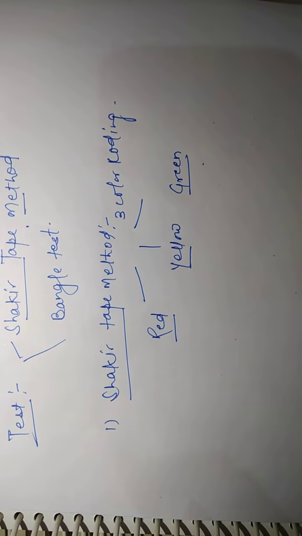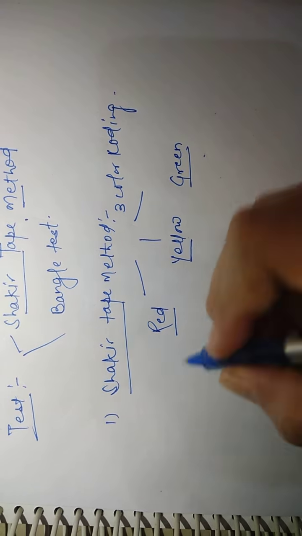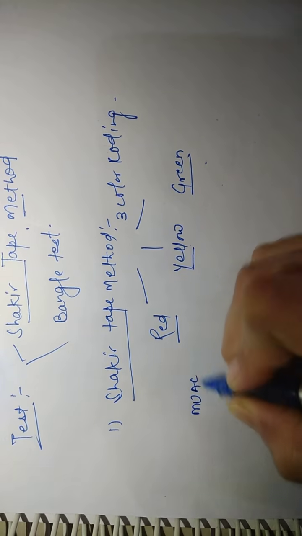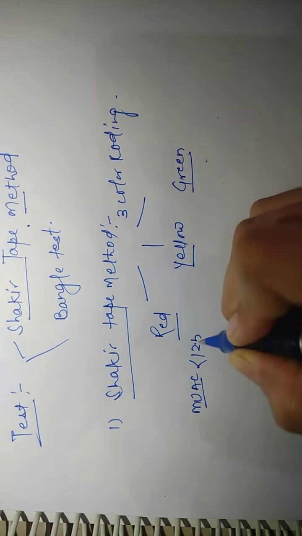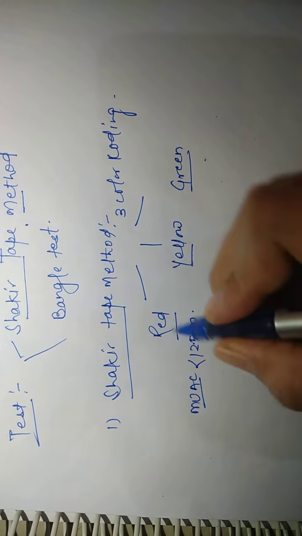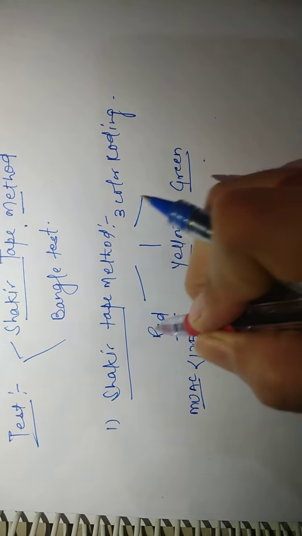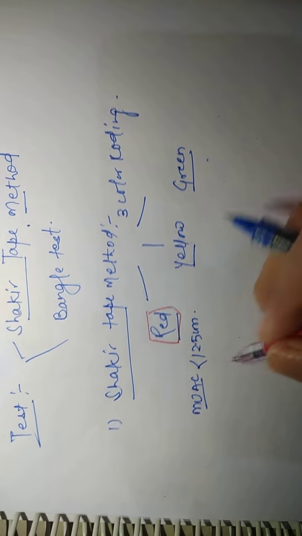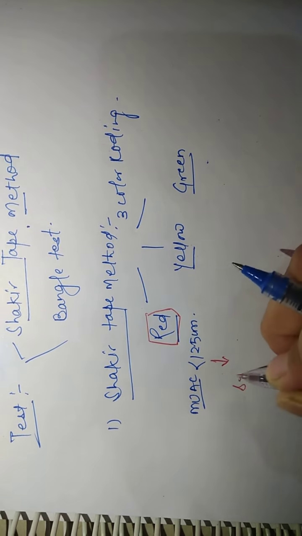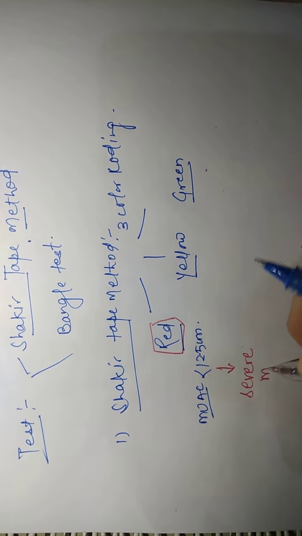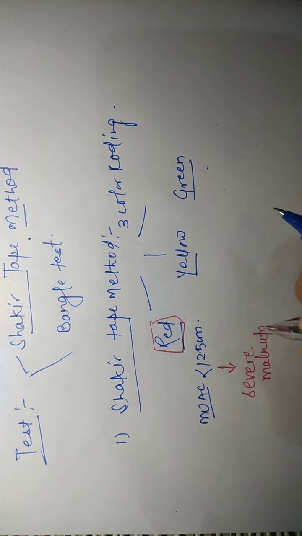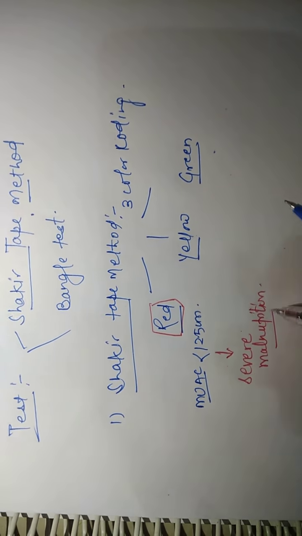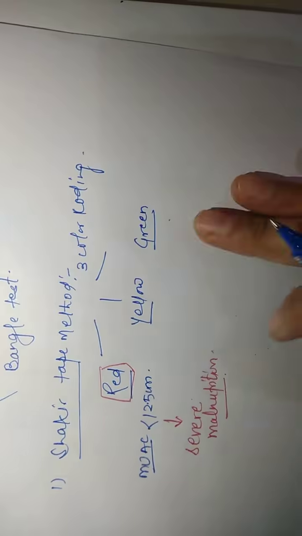If the mid-upper arm circumference is less than 12.5 centimeter, it will come into the red zone. That indicates the person is having severe malnutrition.